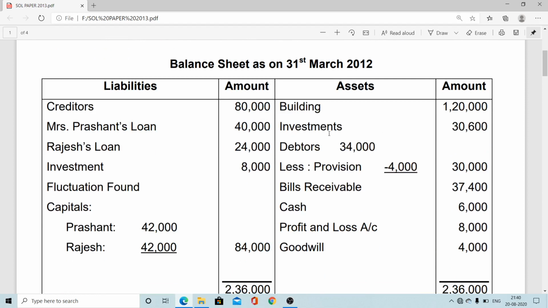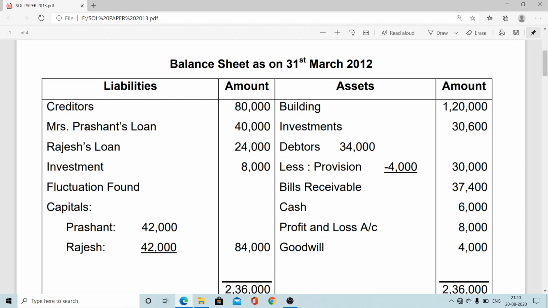Building 1,12,000, investment 30,600, debtors 34,000, and provision thereupon for doubtful debts 4,000. So net debtors 30,000, bills receivable 37,400, cash balance 6,000, profit and loss account, that is a debit balance. It is a fictitious asset, 8,000, and one intangible asset, goodwill, 4,000. The liability side is also the same way. There are